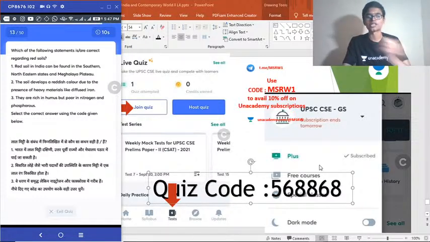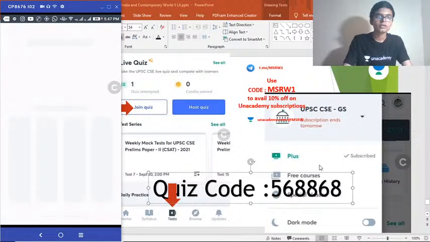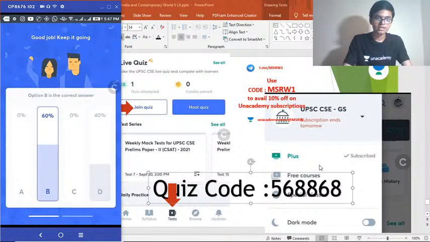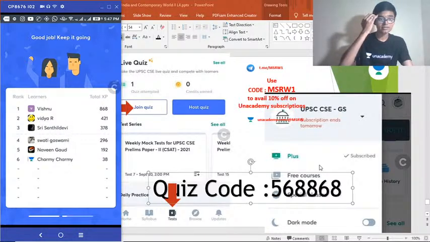Okay, this is a question from your soils region. You have to study different types of soils and where all it is found in India. What are the characteristics of these soils? What are the prominent crops that are grown in these soils? Moving on. Correct answer option B, 60% getting it. Very good.